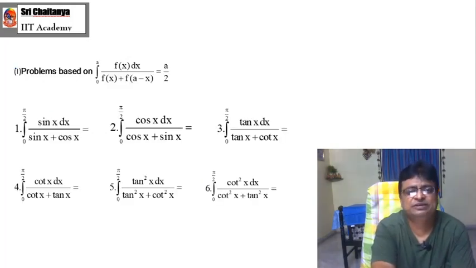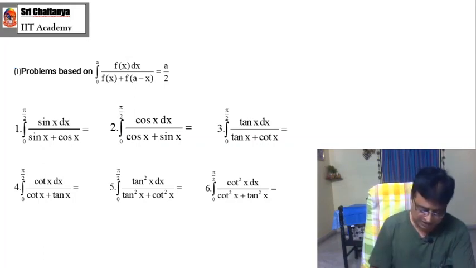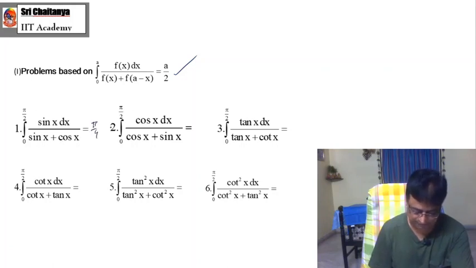Based on what? This formula. Under this formula, what is your answer? A by 2. So here it is applicable, this is my f of x, this is my f of a minus x. So what could be the answer? Pi by 4, pi by 4, pi by 4.